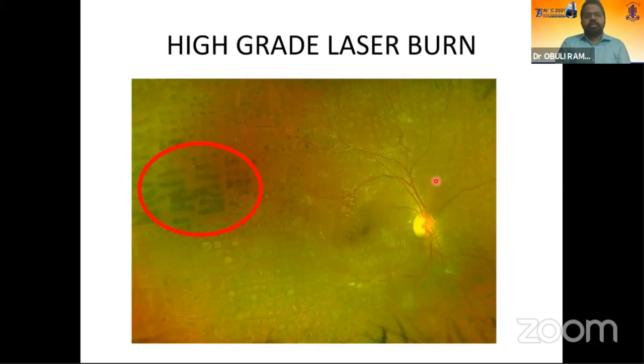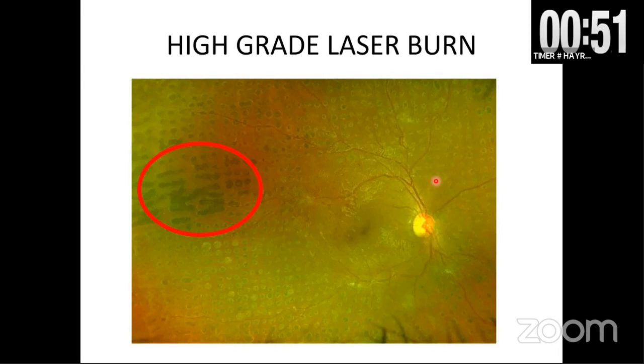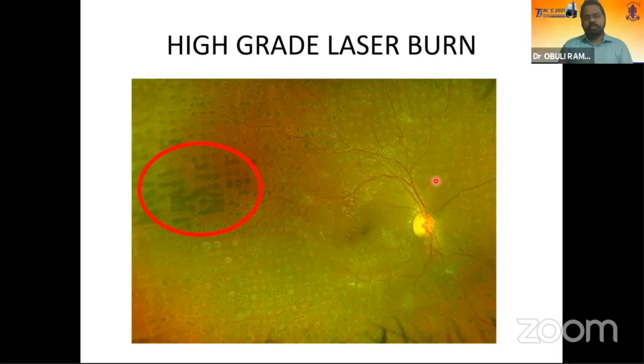Now coming on to complications and management. The most common complication is high-grade laser burns. This happens when you forget that the retina keeps thinning as you go from the posterior pole towards the periphery. So your laser power should always be titrated as you go more and more away from the macula. If you don't titrate, it will lead to grade 4+ burns, which over a period of time expand and coalesce to give some ugly patterns. So always keep in mind to keep reducing your power as you go towards the periphery.